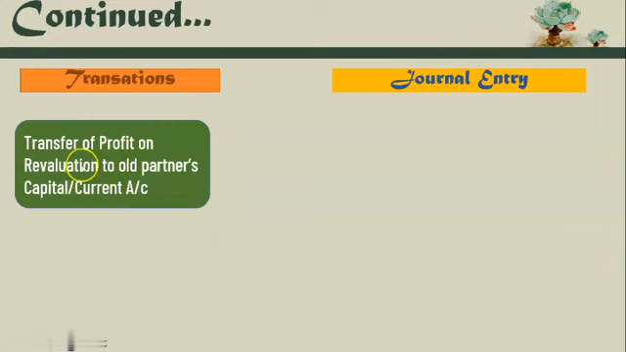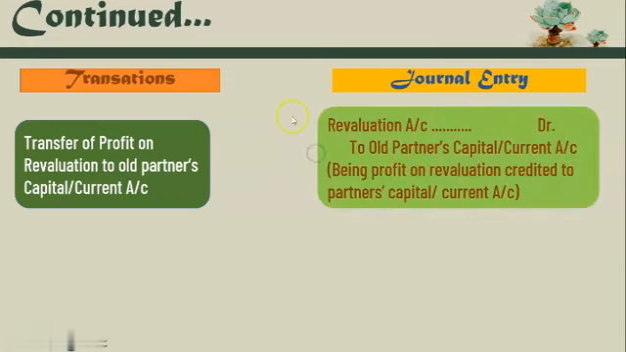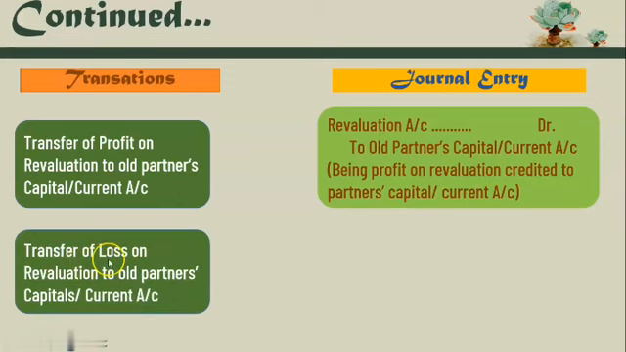Transfer of profit on revaluation to all partners' capital or current accounts. In this case, after completing the entire sum, we are going to close our revaluation account or profit and loss adjustment account, and the difference amount of profit or loss we are going to transfer to partners' capital accounts. See the journal entry: revaluation account debit to all partners' capital or current accounts, being profit on revaluation credited to partners' capital or current account. And for transfer of losses, if we close the revaluation account and we get the difference on the credit side, that is a loss.